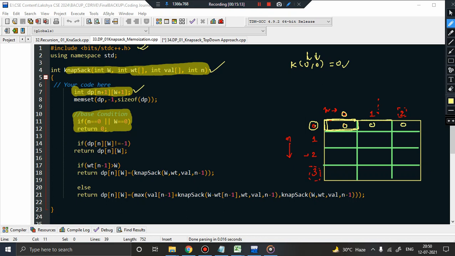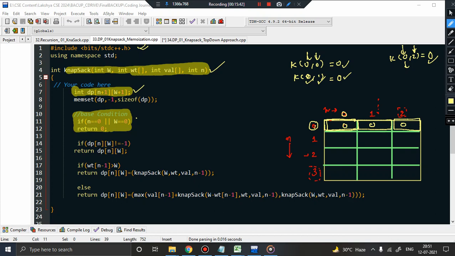And this cell basically is a subproblem K of 0, 1. K of 0, 1 indicates that if you have 0 items and the capacity of knapsack is 1, still your profit will be 0, because you have nothing to pick up, isn't it? And this particular cell points to K of 0, 2. K of 0, 2 indicates that if you have 0 items and the capacity of knapsack is 2, still you will get a profit of 0, because there are no more items left to pick up. So you can see these conditions are basically covered here in this particular table.